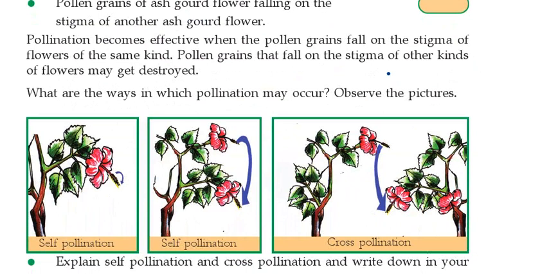Now we can give one definition. How can we give it? What is meant by self-pollination?